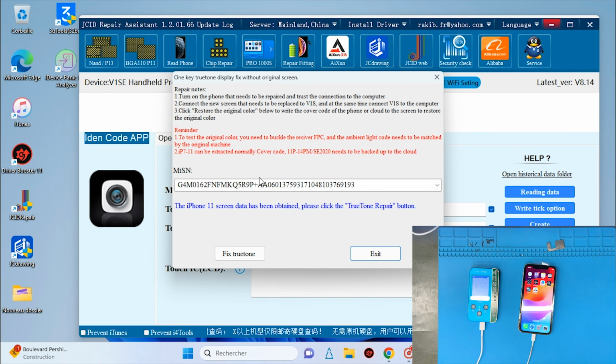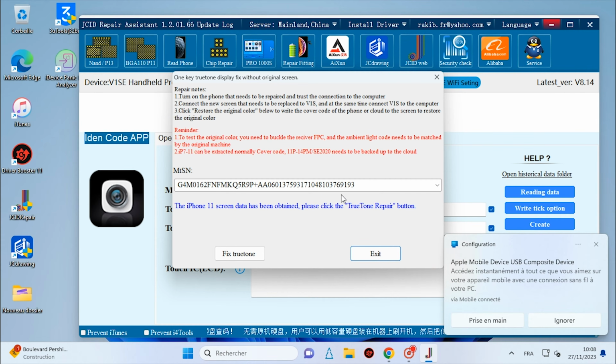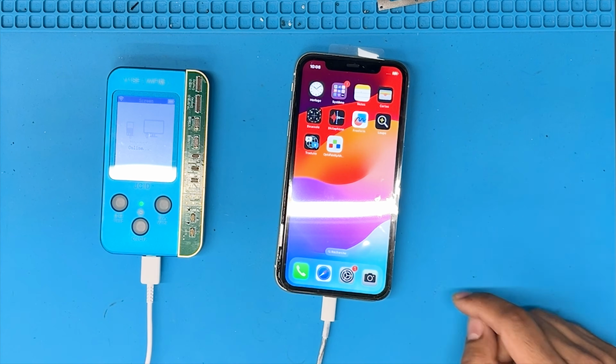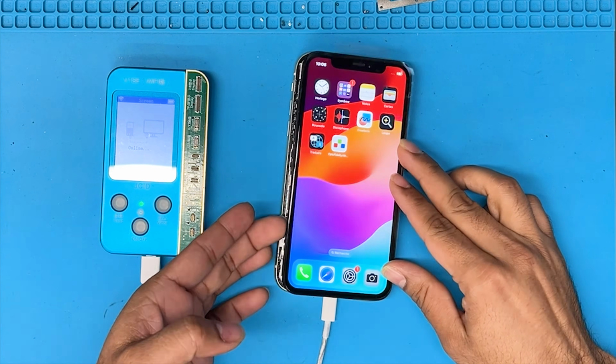Now we can see here there is one unique number. Actually, we need this unique number that we get from our phone. Now we need this screen to write the unique number.